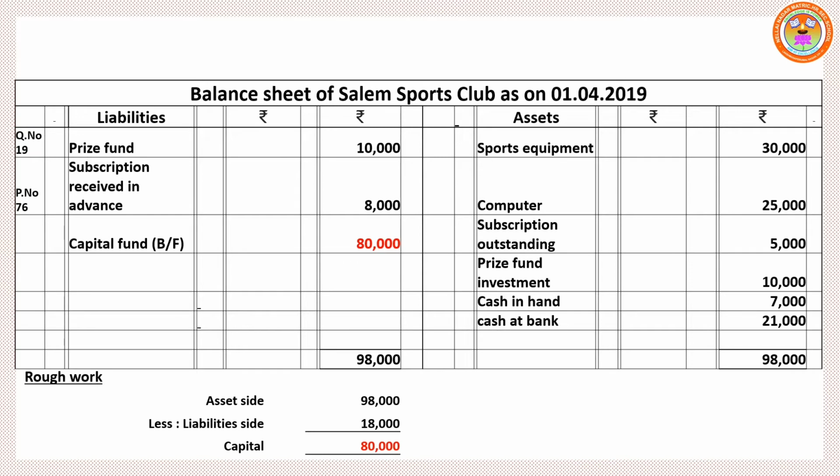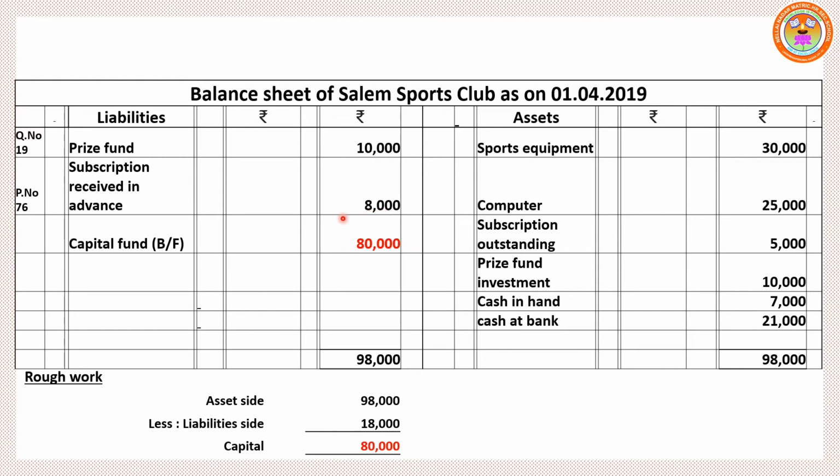First item, sports equipment. It is an asset, so write it under asset side 30,000. Next one, computer. Again, asset side 25,000. Subscription outstanding for 2018-19. That means yet to be received. Current year subscription outstanding. So it is also an asset 5,000. Then subscription received in advance. It is a liability. That means next year's subscription we have received now itself. So according to us it is a liability. So we are showing it under liability side.